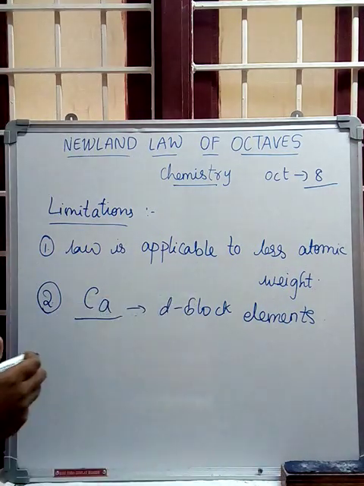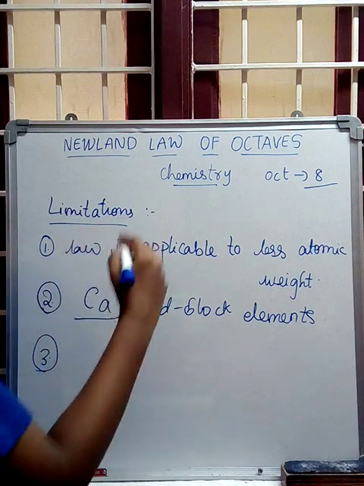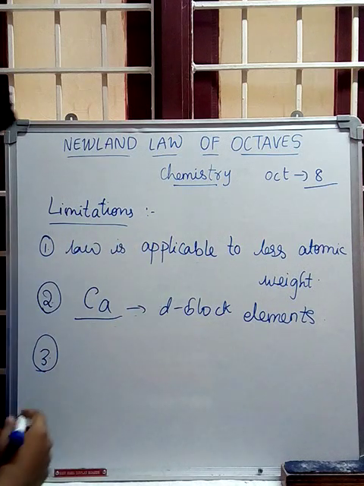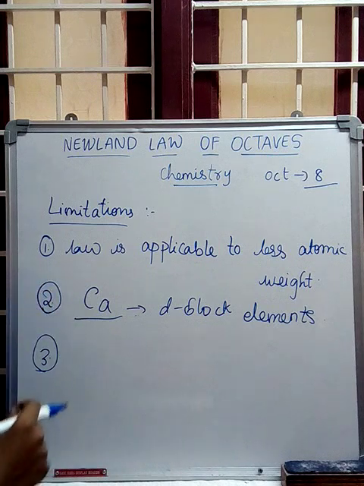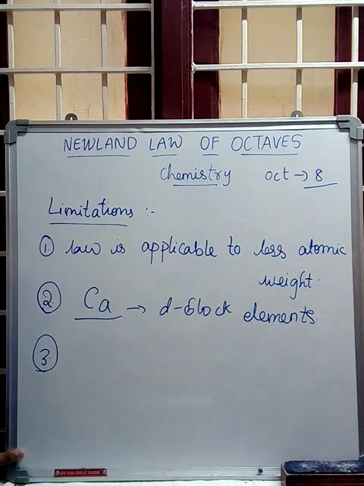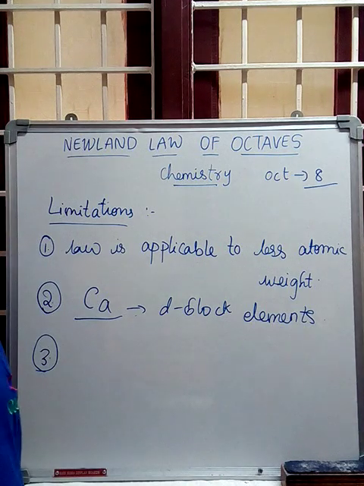The third limitation is that the table we discussed has no inert gases.